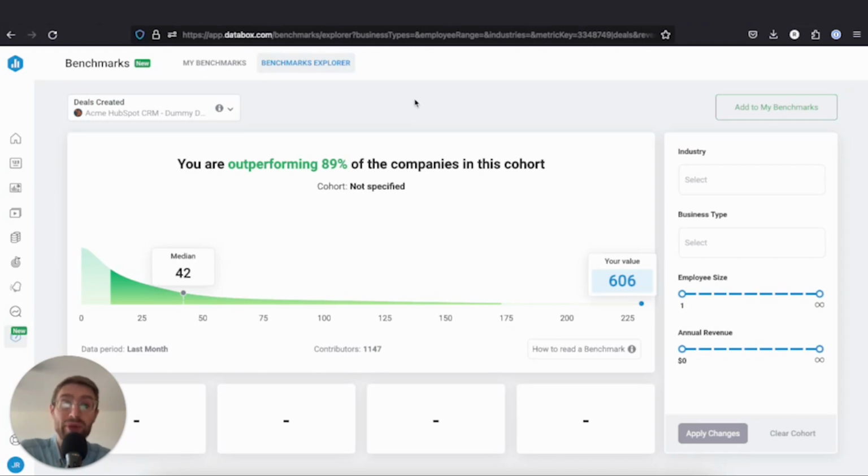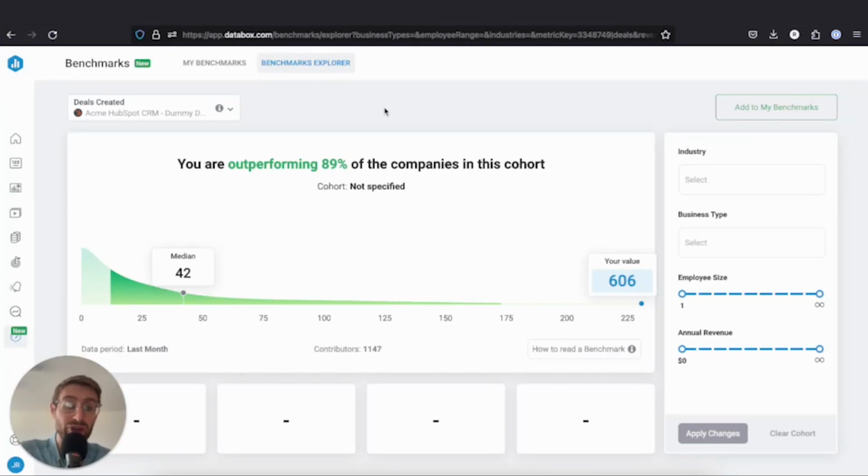It's also valuable because you can prove the value of your efforts. So maybe you're presenting to the board, or maybe you're presenting marketing or sales performance, and you're able to say, look, we're outperforming most companies like us. Our marketing efforts are outperforming those. Our traffic is higher, or our ad cost is lower, whatever it may be, is better than other companies like ours. So there's a lot of value.